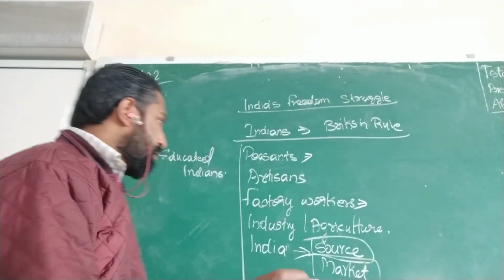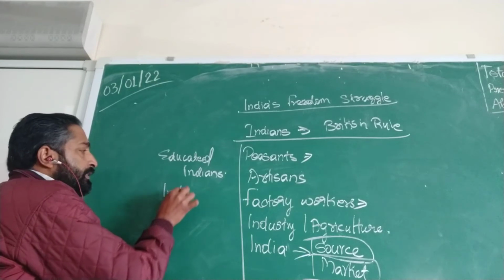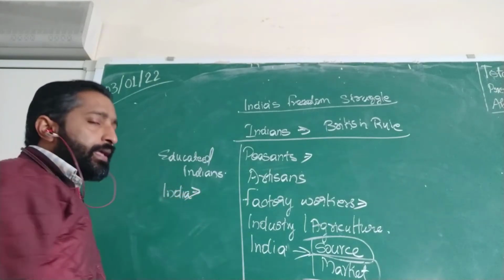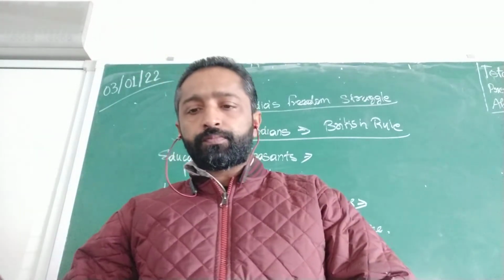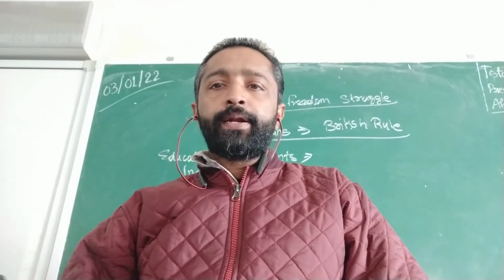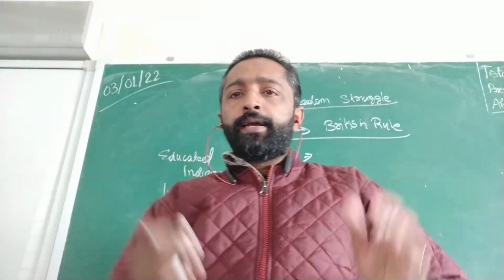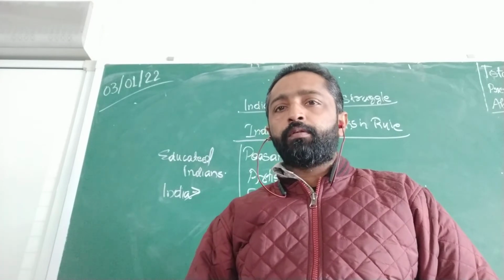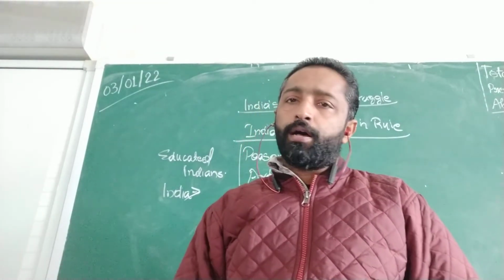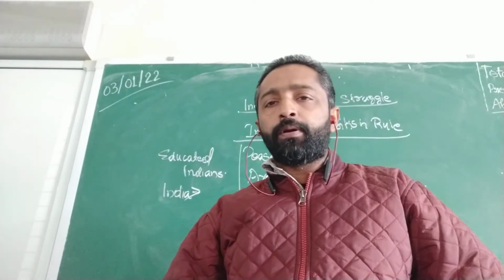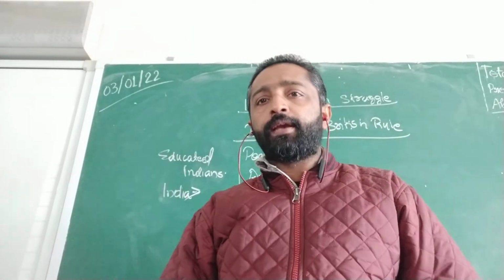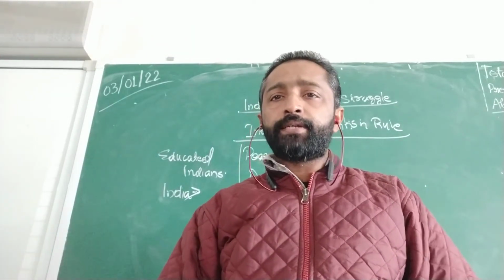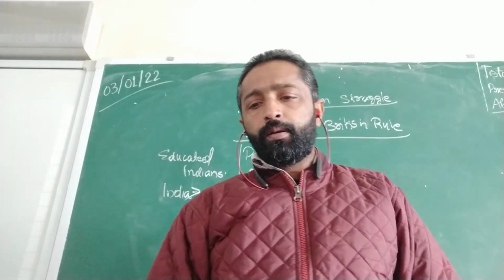And the next thing is about the Indians again. India had to pay money to maintain the British army, which means Indians had to pay the salary for the British army. So the British army was maintained by the Indian people.